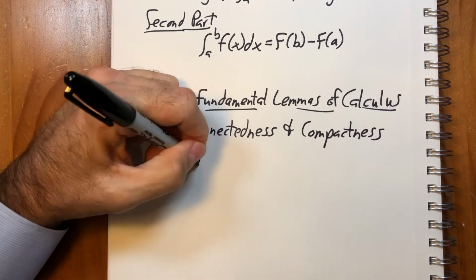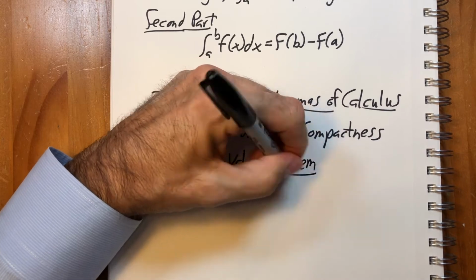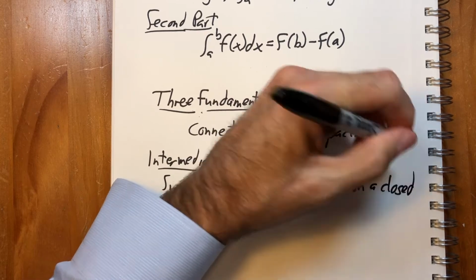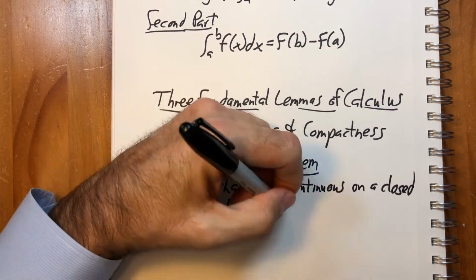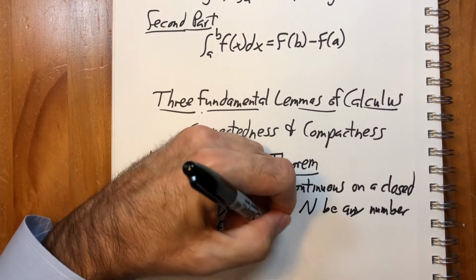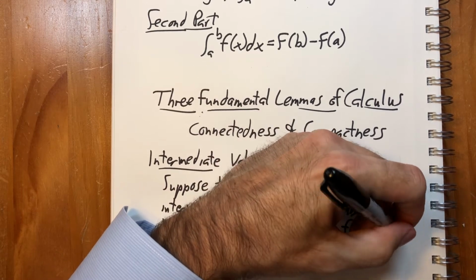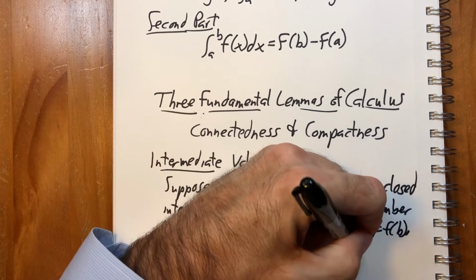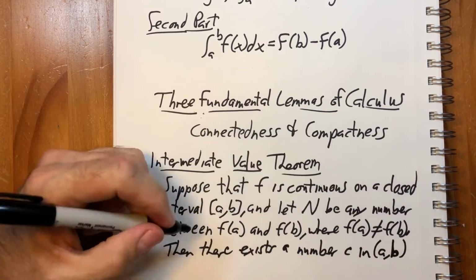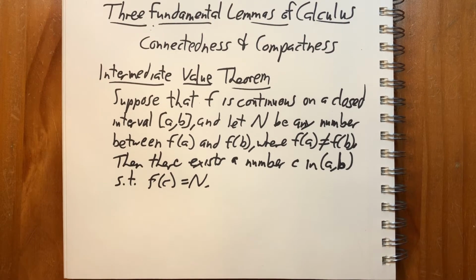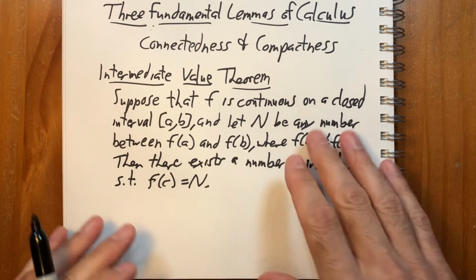Okay, so first, the Intermediate Value Theorem. Here's the Intermediate Value Theorem as it is presented to us in first year calculus. Remember, in intro calculus, the context is always real numbers. Suppose that f is continuous on a closed interval [a, b], and let n be any number between f(a) and f(b), where f(a) does not equal f(b). Then there exists a number c in the open interval (a, b) such that f(c) = n. So the Intermediate Value Theorem states that a continuous function takes on every intermediate value between the function values f(a) and f(b).